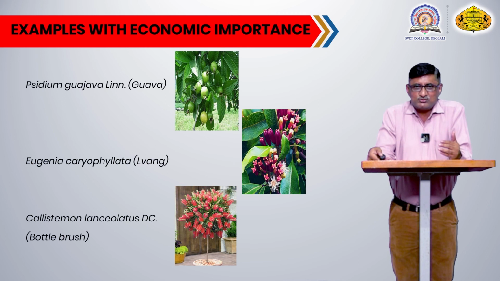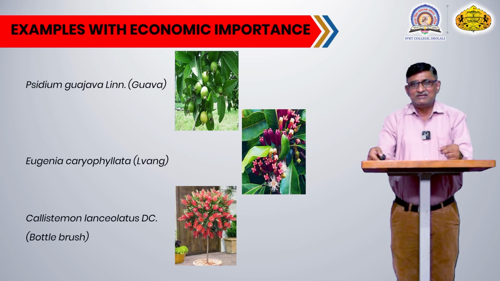The flowers of this plant are very attractive and showy. They look like a brush which we use in the chemistry laboratory for washing bottles. The shape of the inflorescence is like a bottle brush, and that's why this plant is identified as a bottle brush plant.